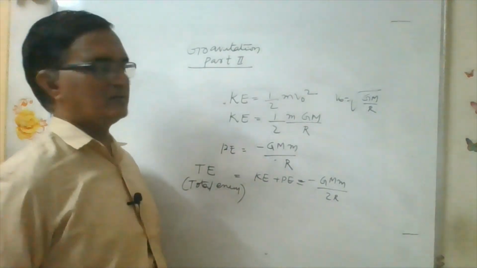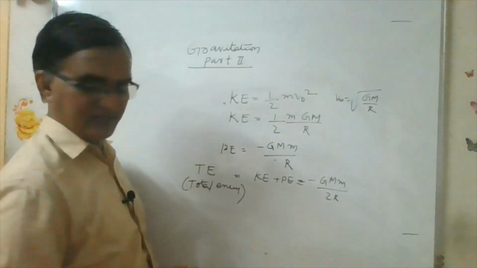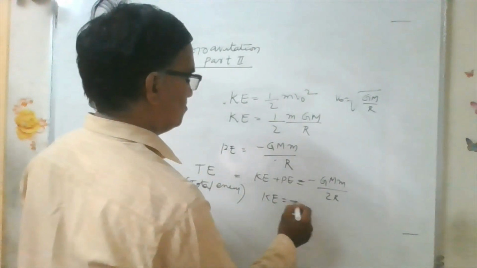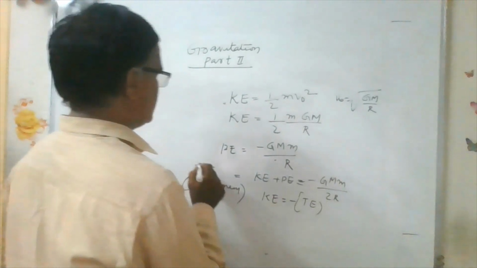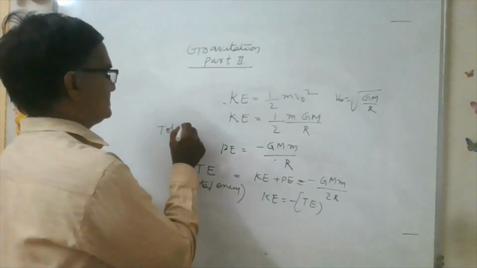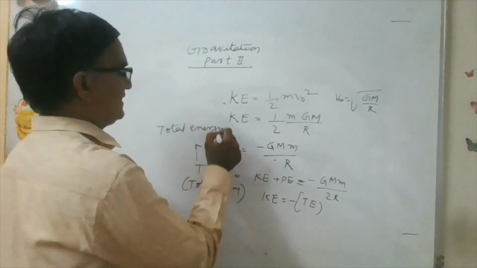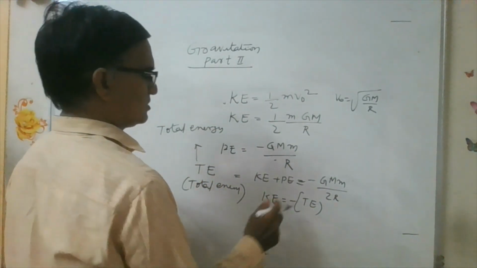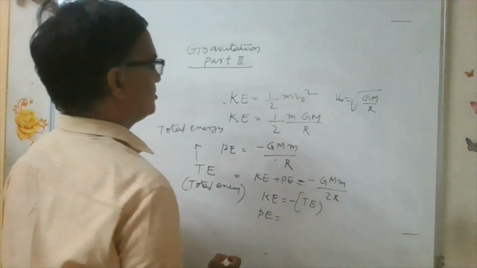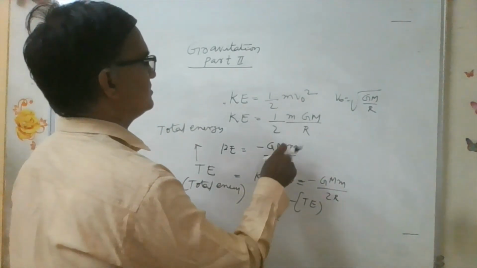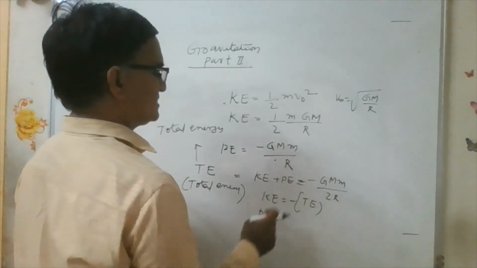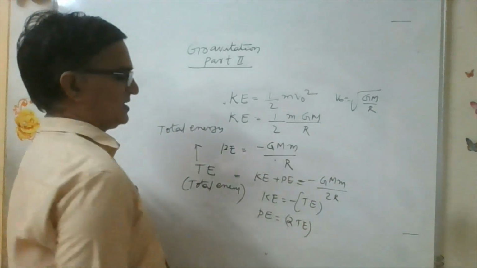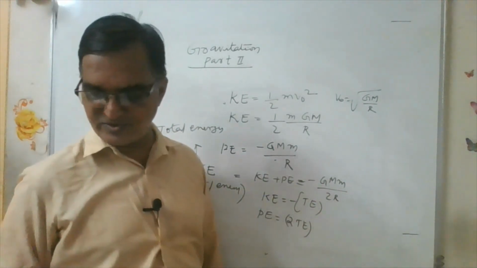In terms of this, the kinetic energy is equal to minus of the total energy. When a satellite is orbiting, the potential energy and kinetic energy are as above. So twice the total energy is the potential energy. You can use this for problems.